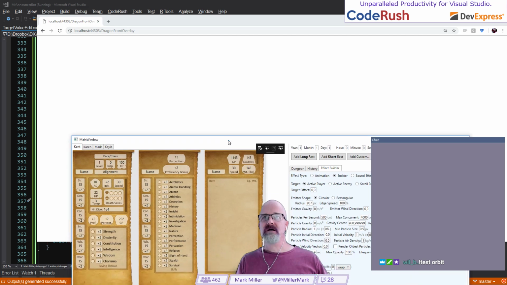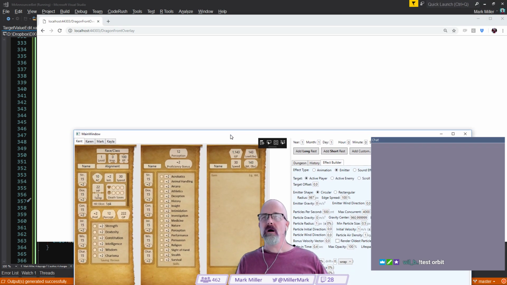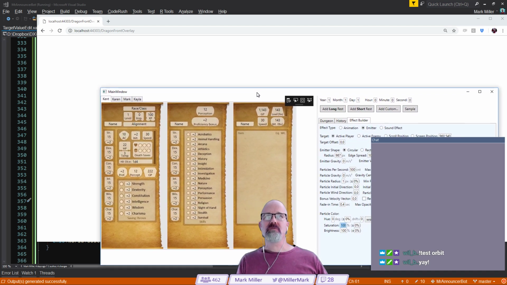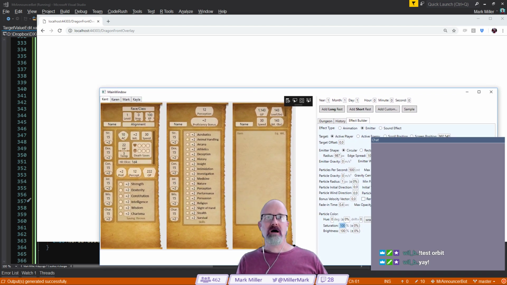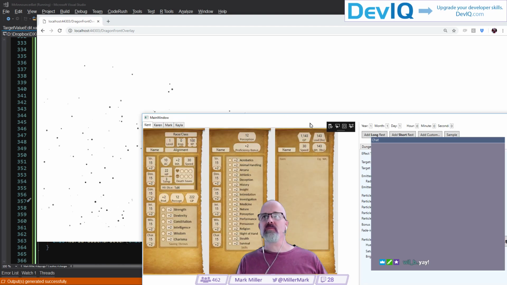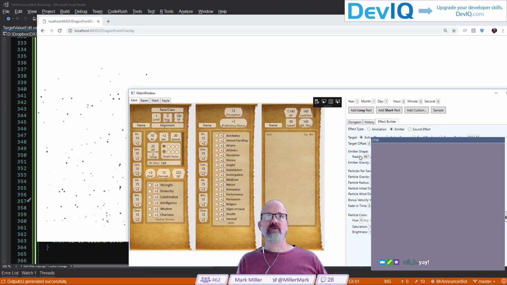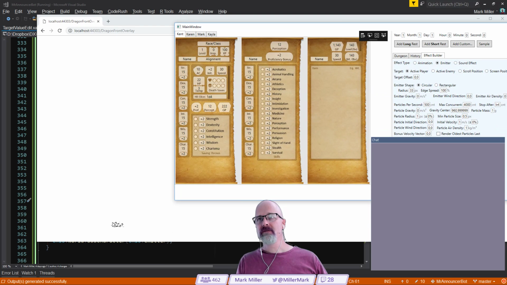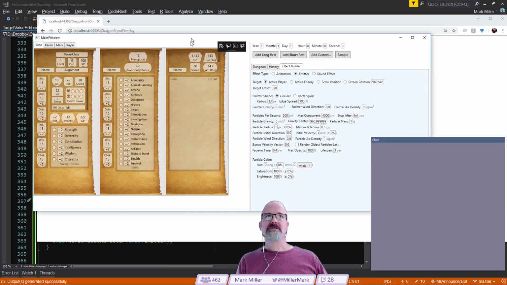Looks like I'm not seeing your test orbit either, and I'm not sure why that's the case, but we do have the emitter coming over here. Brightness and saturation look like they're not working. We need to figure out what's going on with brightness, but definitely that's there. What if we change the radius and make it smaller, to say 33, and test the effect? There you can see it right down there. There it is right there and working. So, okay, we're getting close.